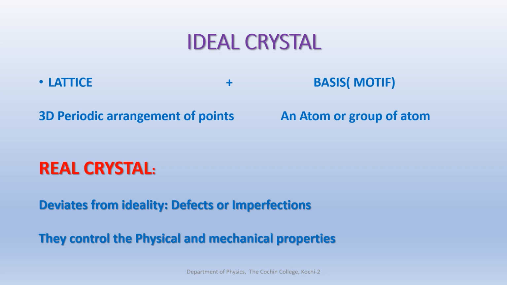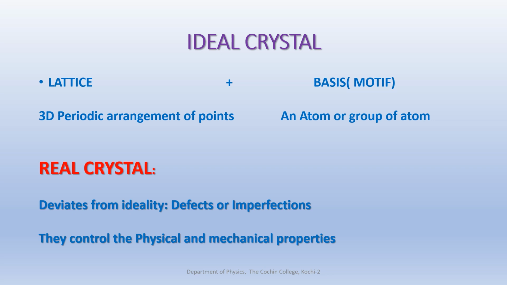Up to now, we have described ideal crystal. What is meant by an ideal crystal? An ideal crystal is formed by keeping a basis to a lattice. So, an ideal crystal is formed by the combination of lattice plus basis.